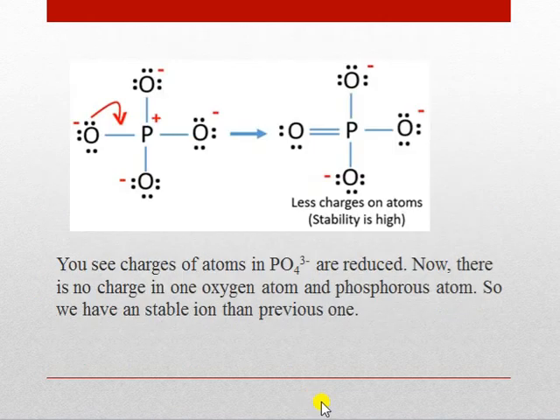We can see in this picture, the charges of atoms in phosphate ion are reduced. Now there is no charge on one oxygen atom and the phosphorus atom, so we have a more stable ion than the previous one.